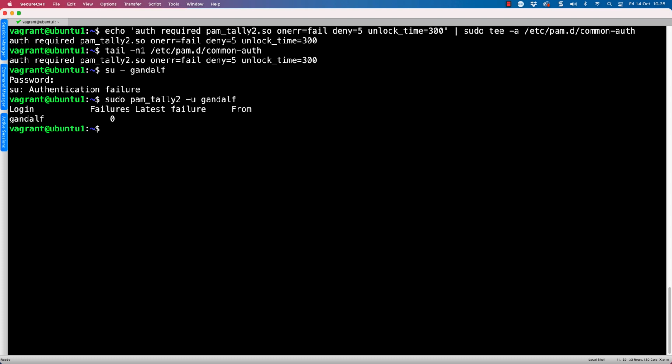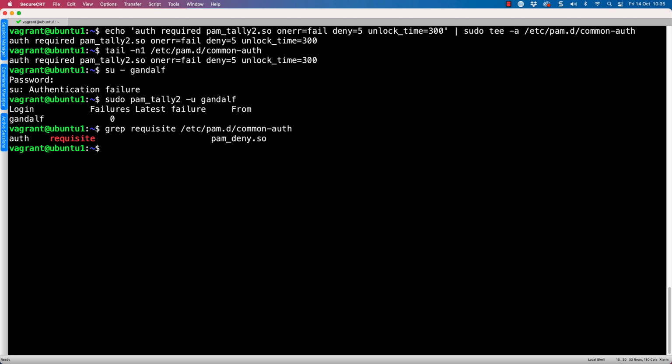So this is where we might feel that, okay, I've done everything that I read I should do, but it's not working. But if we grep for those evil requisite entries, so if I can spell requisite, and search for requisite inside of our common-auth file, we can see that requisite is included.